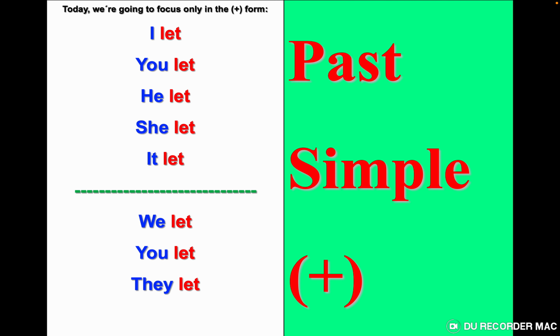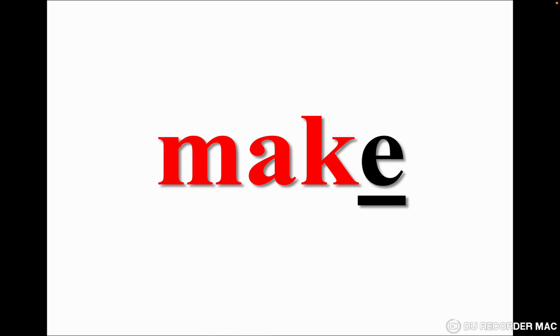Let's practice this verb again. I let, you let, he let, she let, it let, we let, you let, they let. Let's continue. Make. Some students pronounce it "mak." It's not "mak." Make. In this verb, we are going to change K to D. So I told you the rule is to change the internal vowel. So that's the rule. Okay, 99%. But sometimes, or rarely, we change the consonant.